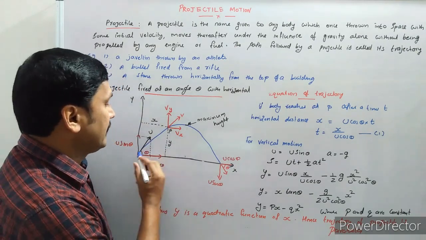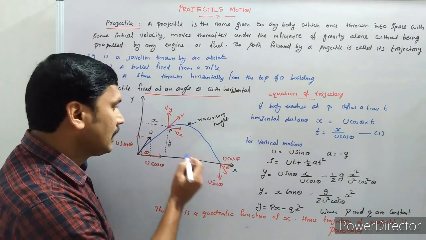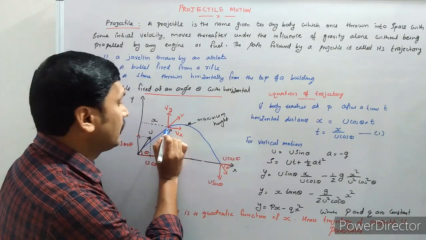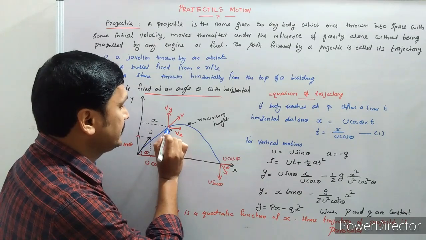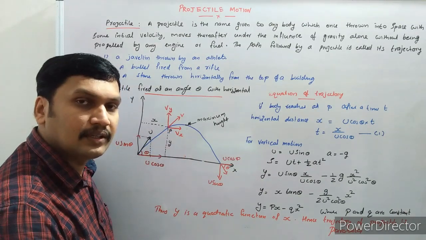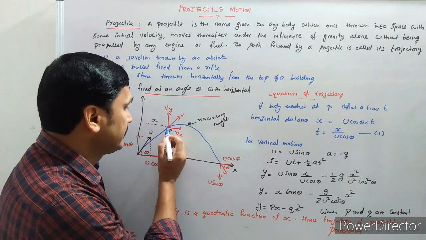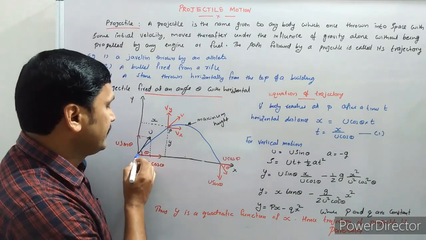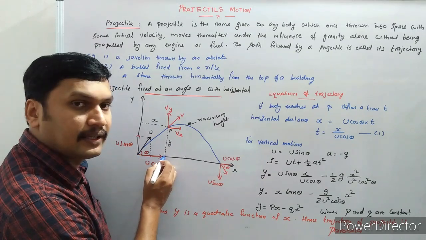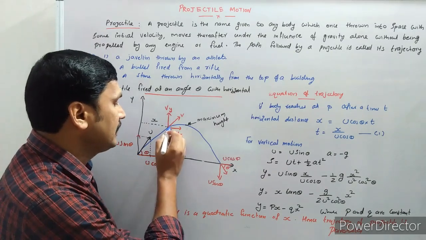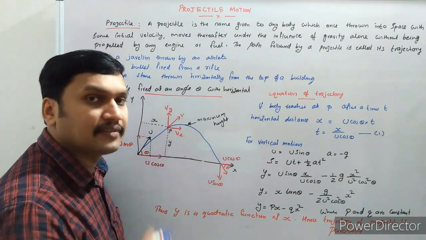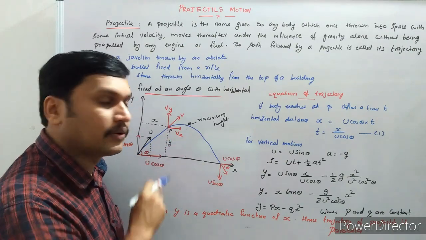Suppose our projectile is along this path, and after a time t the projectile has reached this point P. After a time t, this is the position of the projectile. Say it is at a distance x from the y-axis and y from the x-axis. The coordinates of that point P are x, y.